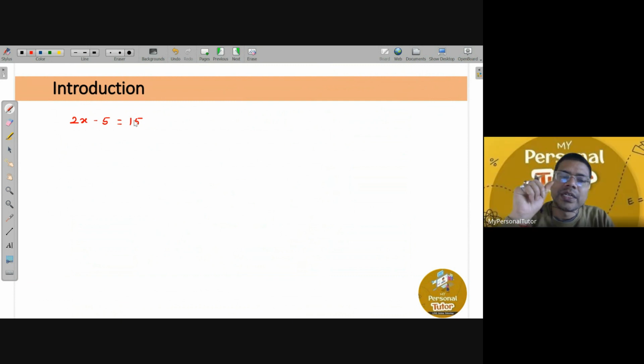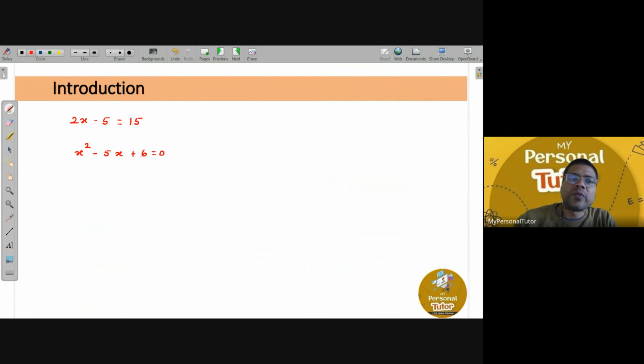Yes, very good. So when somebody has given me any equation, like 2x minus 5 equals 15, and when we solve the equation, whatever answer we get, what does it mean? It means that if you back substitute that answer in the given equation, the left hand side and right hand side will be the same. Is that all right? Yes, sir. Same way, suppose I give you an equation like this, x squared minus 5x plus 6 equals 0, right?